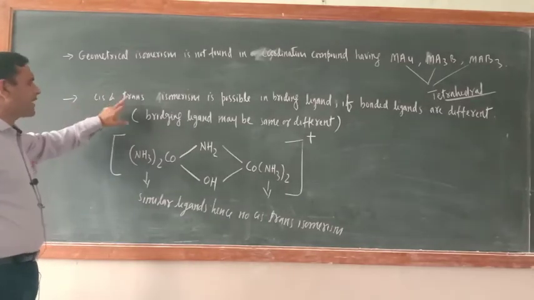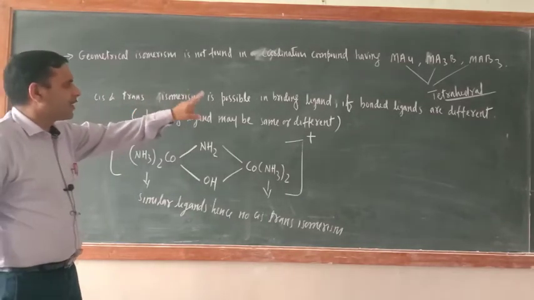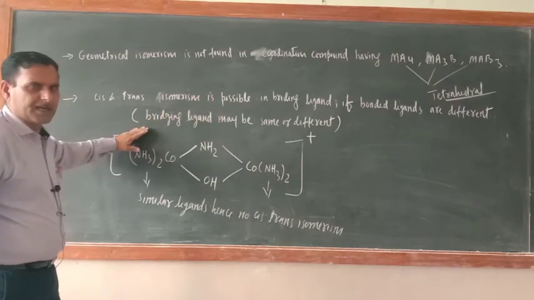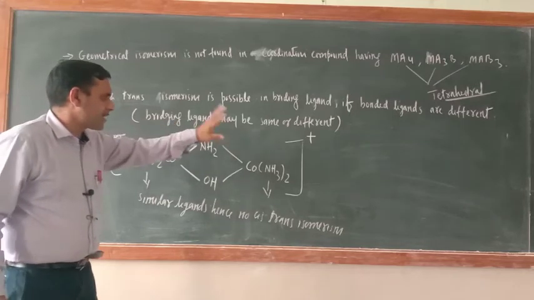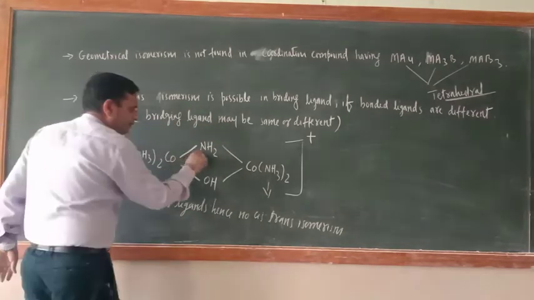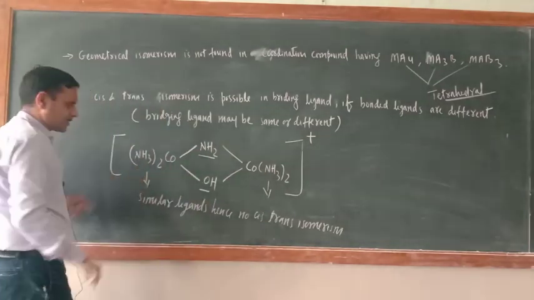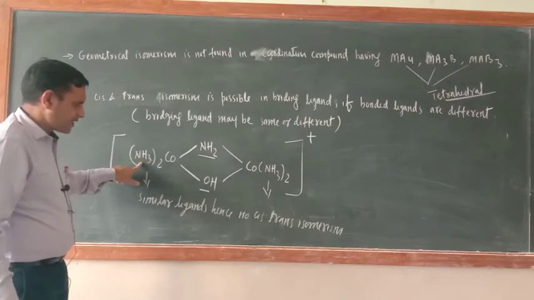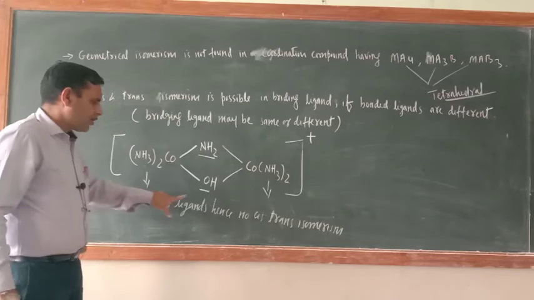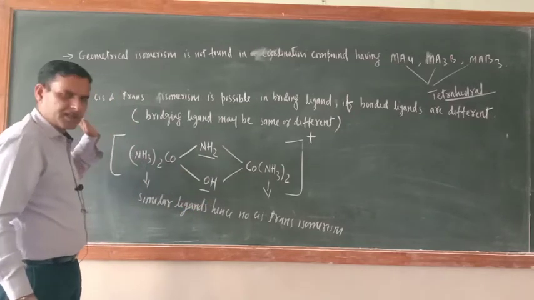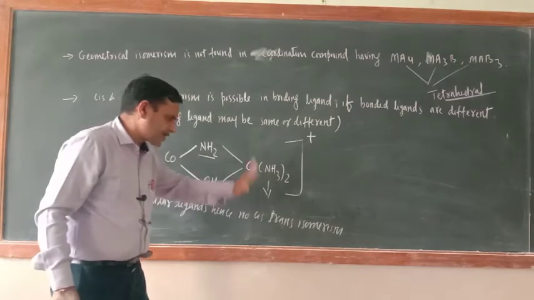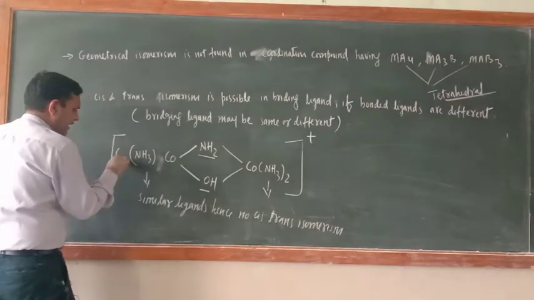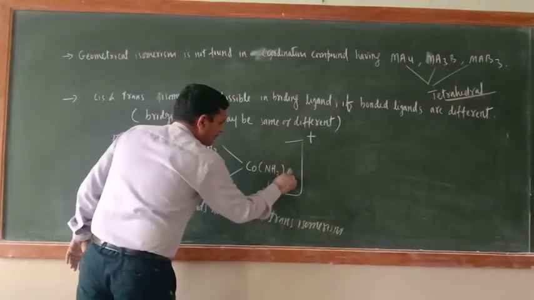Now just see, cis and trans isomerism is possible in bridging ligand if the bonded ligands are different. The bridging ligand may be same or different. I am not talking about the bridging ligand, I am talking about this ligand. Just see, in this compound what is there? With cobalt similar ligands are there, NH3, here also NH3, so cis and trans isomerism is not possible. Similar ligands, hence no cis and trans isomerism. Now just see, replace one NH3 with Cl, here also with one Cl.